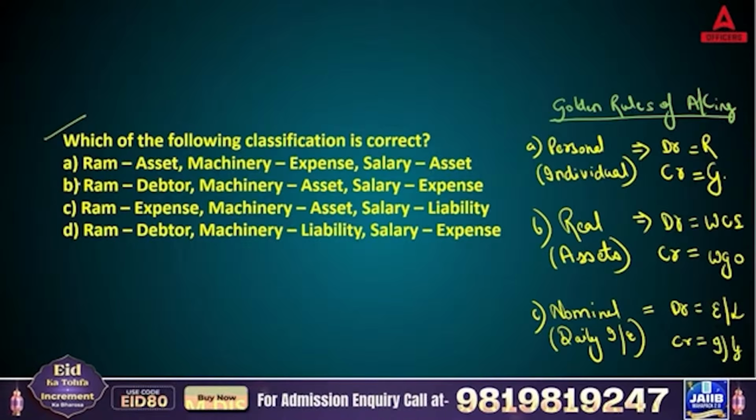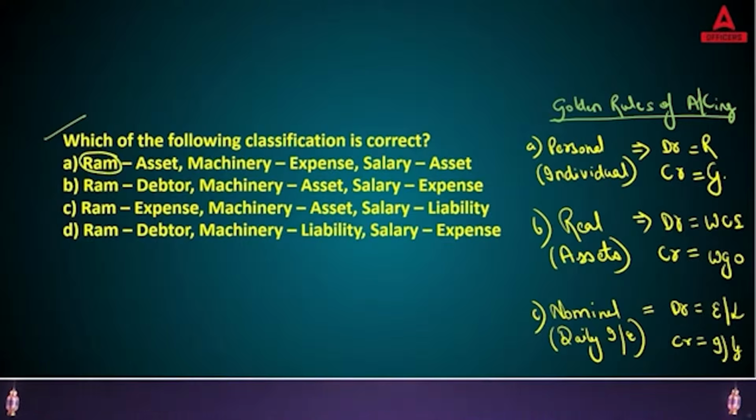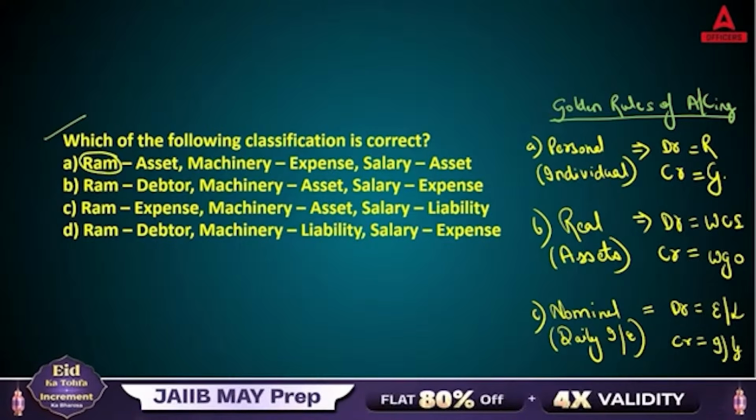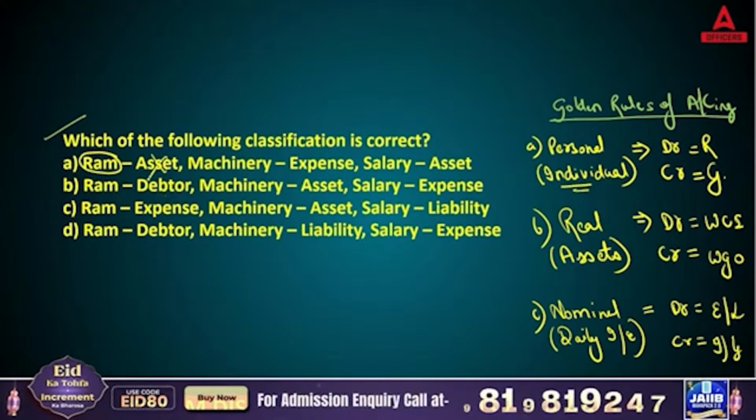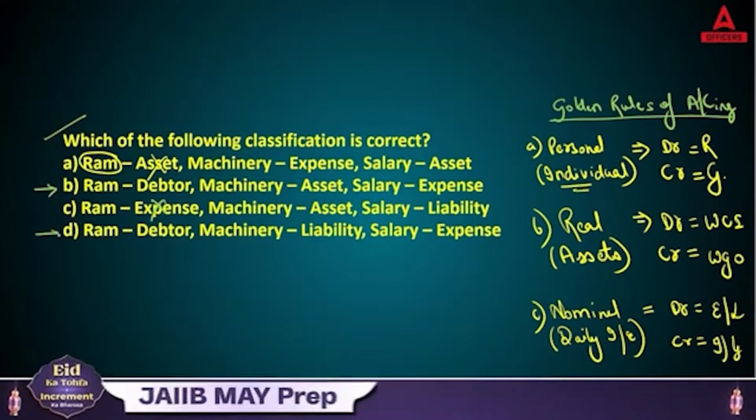Okay, so now if you see here RAM, RAM is going to be what? Here: asset, daily income and expense, or an individual. Of course, RAM is here an individual. So RAM is going to be what? Asset? No. Expense? No. So you have now two options, either B or D.